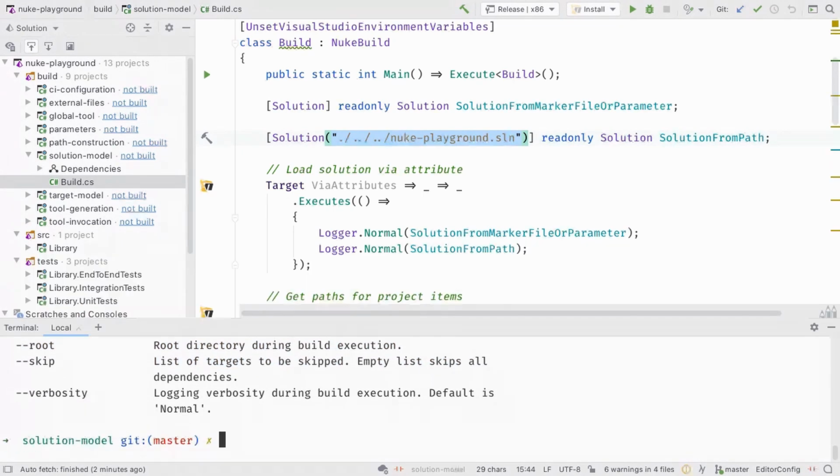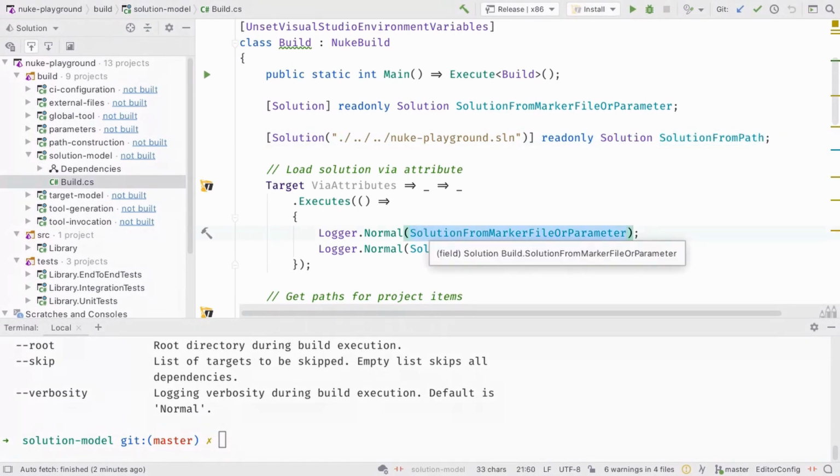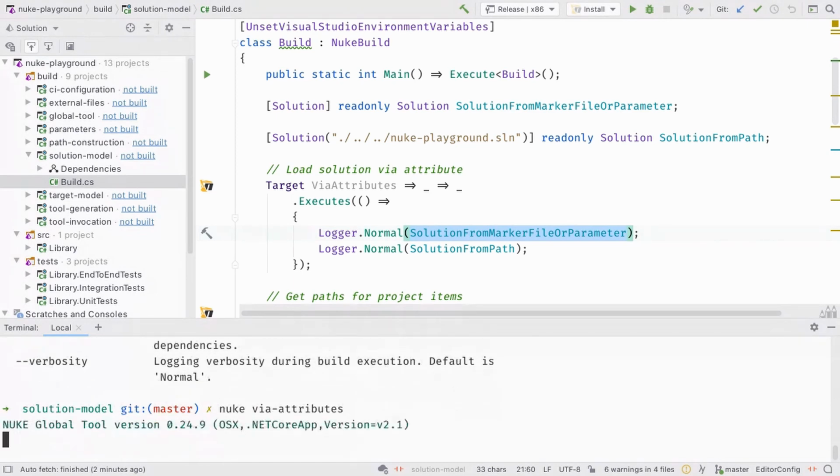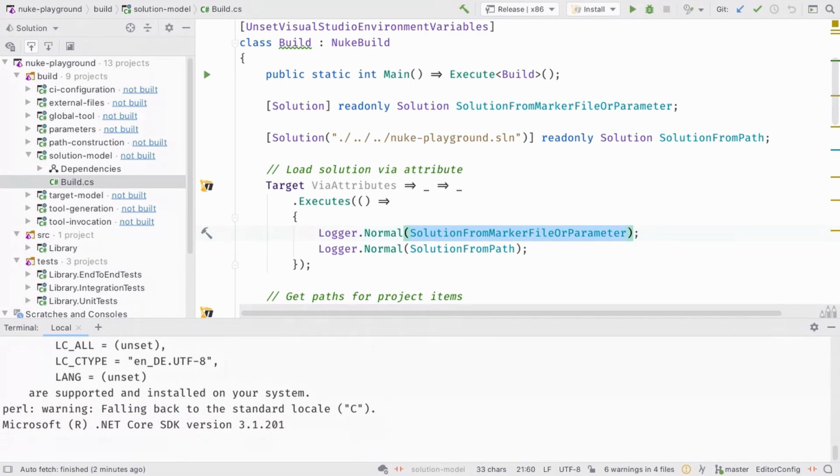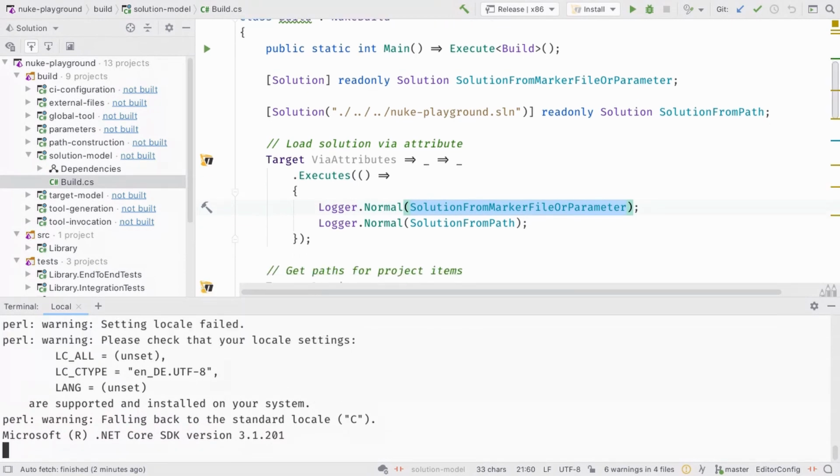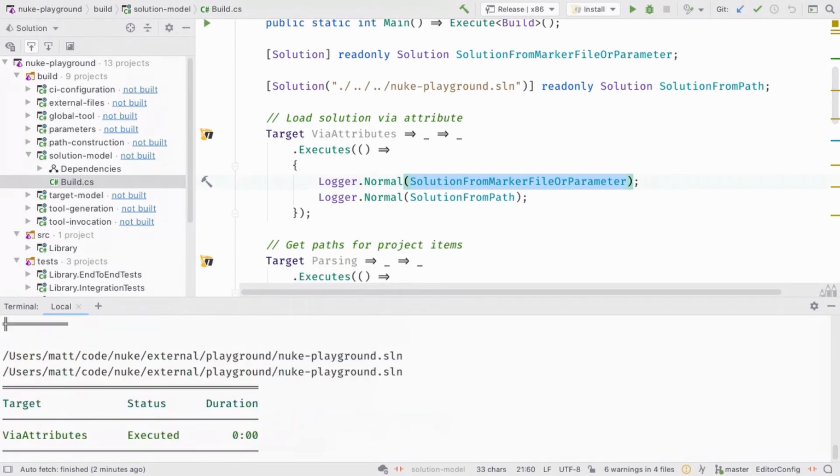But anyways, I could pass it as a parameter as well. And this object of solution, if I pass it just again as a simple string, it will hold the normal path. So if I invoke NUKE via attributes, then we will see it will just output the path for both of them.